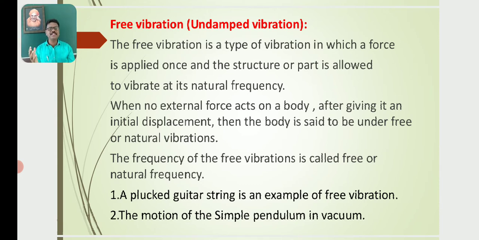The motion of the simple pendulum in vacuum: if it is made to vibrate in vacuum, the pendulum continues to be in a state of vibration, so it is called free vibration or undamped vibration.